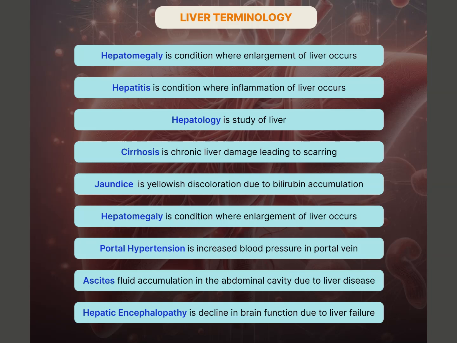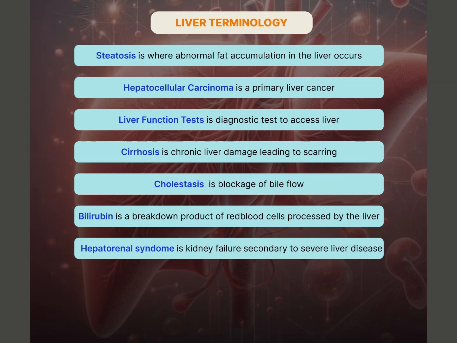Portal hypertension, an increase in blood pressure within the portal vein, commonly seen in liver cirrhosis. Ascites refers to the accumulation of fluid in the abdominal cavity, usually due to liver failure. Hepatic encephalopathy, a dangerous condition involving decline in brain function due to toxins building up when the liver fails.